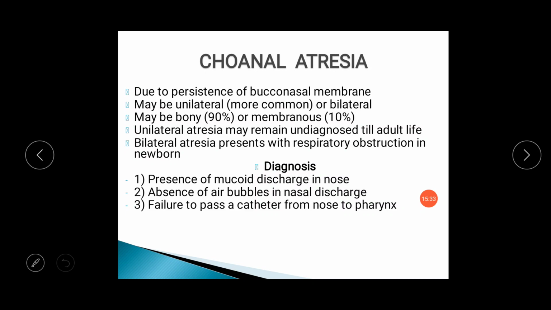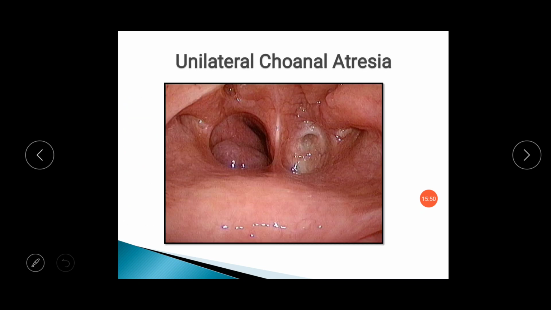Unilateral atresia may remain undiagnosed till adult life because it does not develop symptoms in children. Bilateral atresia presents with respiratory obstruction in the newborn. So this is the unilateral choanal atresia, in which you can see the posterior nasopharynx.